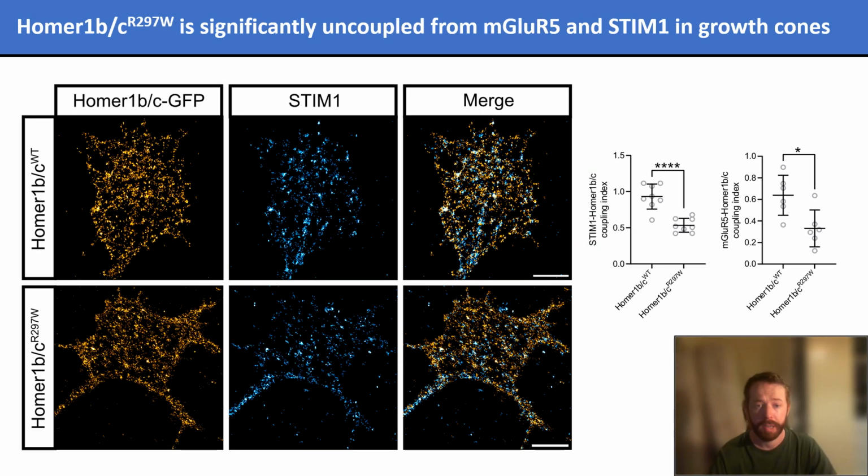Super resolution microscopy gives us such a level of detail that we can effectively characterize the relationship between all of the HOMA1-BC in a particular region of a neuron and the proteins which it scaffolds. In growth cones, I characterized how closely coupled in space normal HOMA1-BC and mutant HOMA1-BC were with mGluR5 and another important protein in store-operated calcium entry called STIM1. Mutant HOMA1-BC was significantly decoupled from both proteins as compared to normal HOMA1-BC, which suggested that its interactions with and binding to both proteins was impaired by the mutation within its core domain.